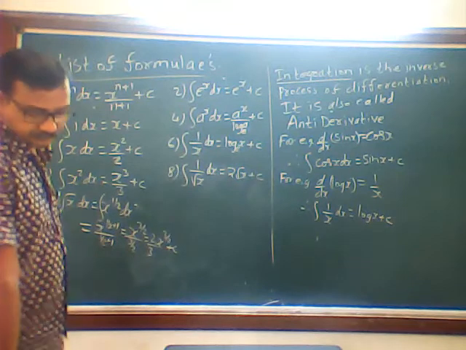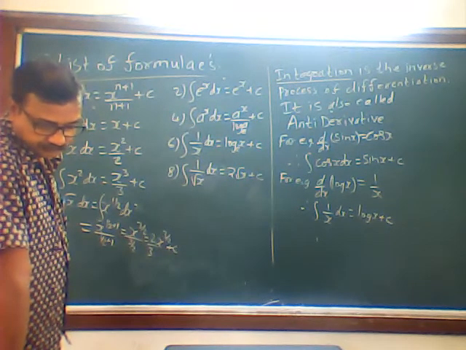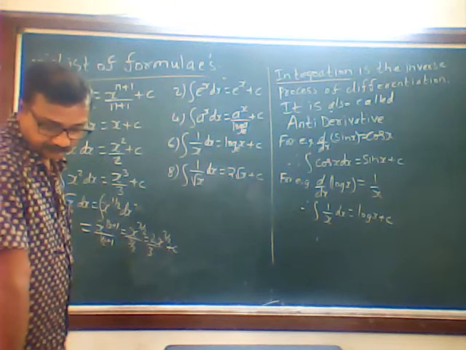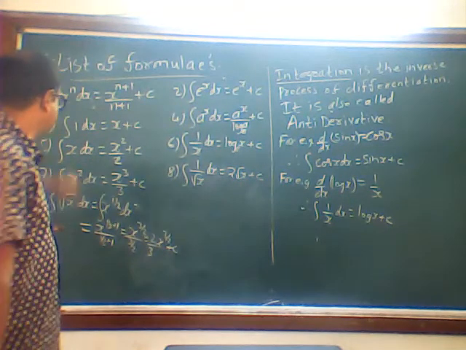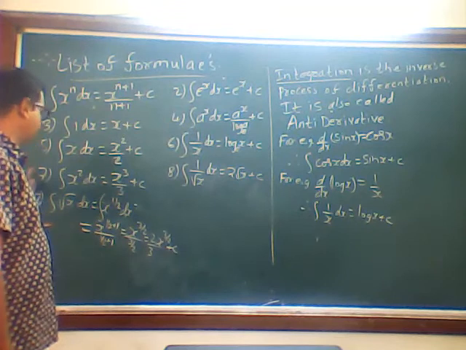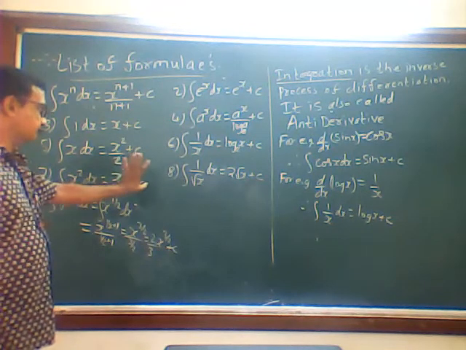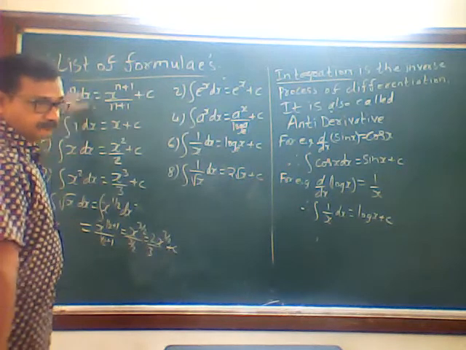They are based on the first one. And the remaining 2, 4, 6 have to be remembered. That is what I am saying. Formulas 5, 7, 9, you can say 8 also, are based on this first one.